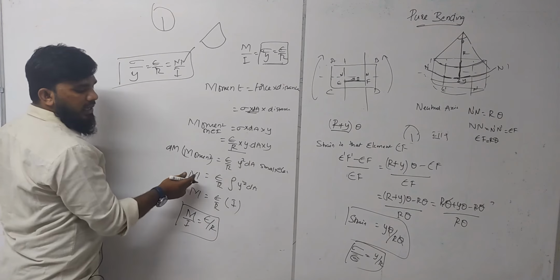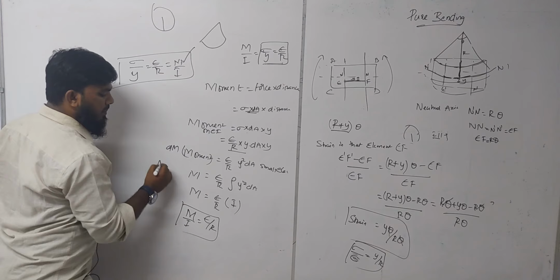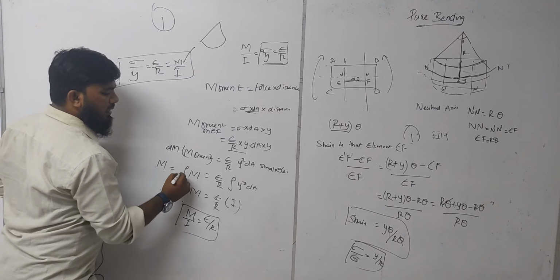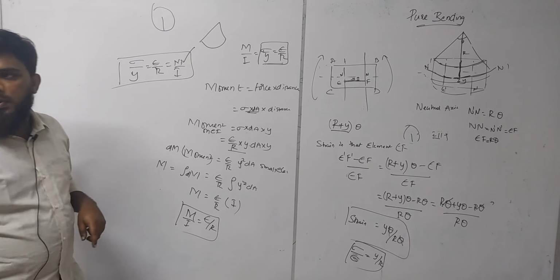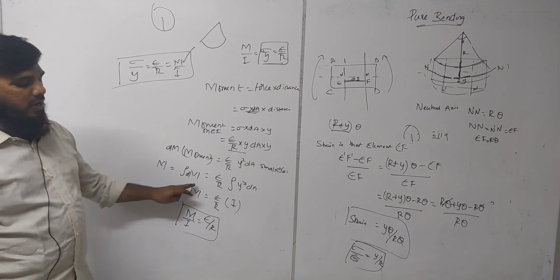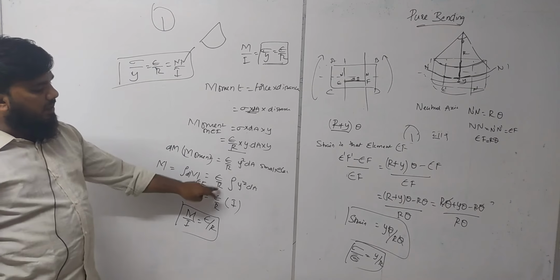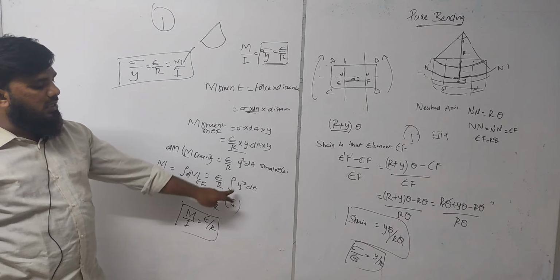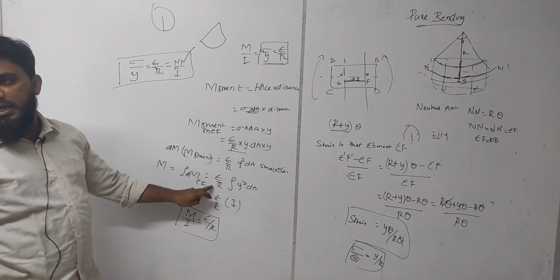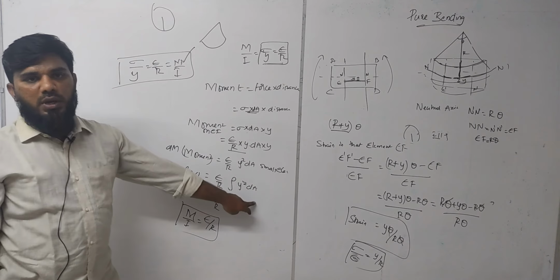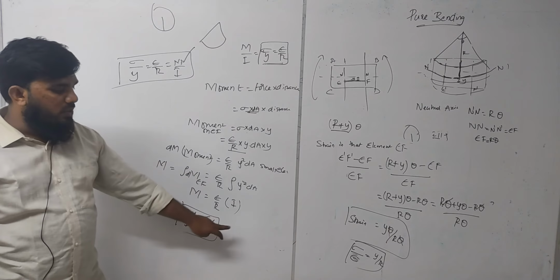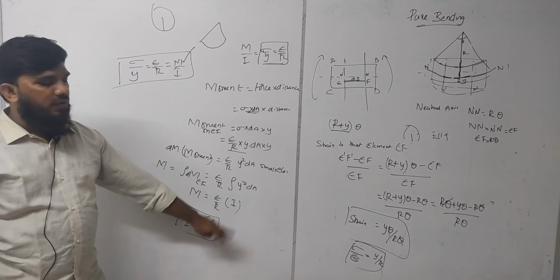Now if I want to find the value of M, then I have to integrate dM. Correct? M is equal to the integration of dM on the EF element. So that is nothing but E by R, because this is constant, it does not depend upon the integration. So I am directly taking out the integration of y square dA. y square dA we can consider as moment of inertia.